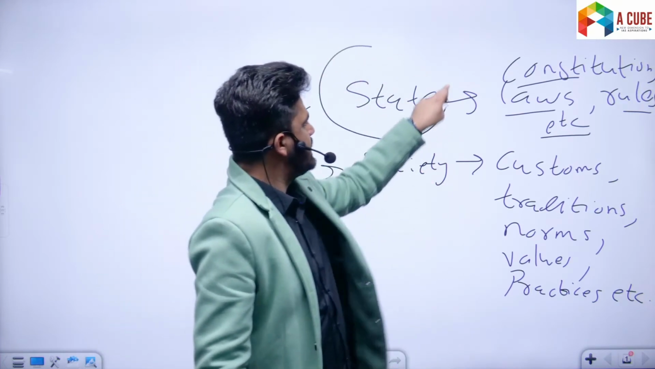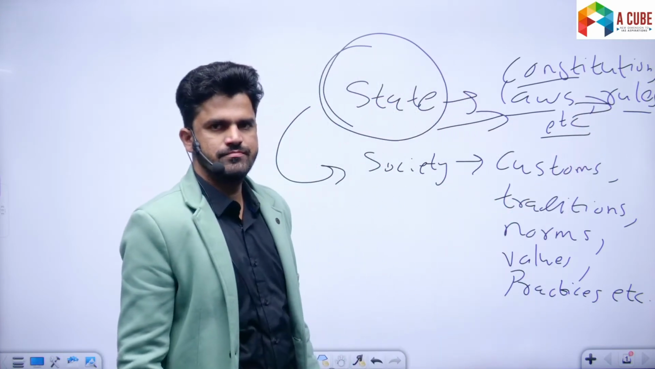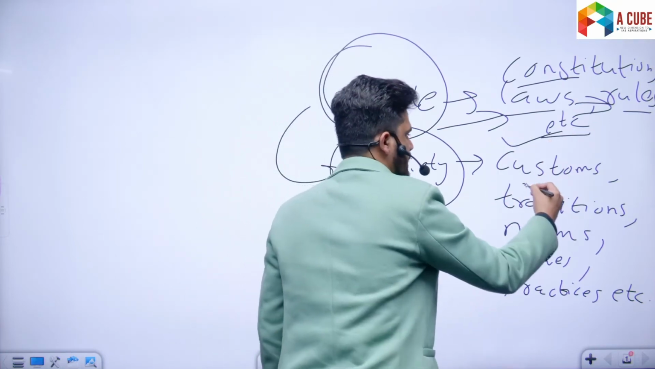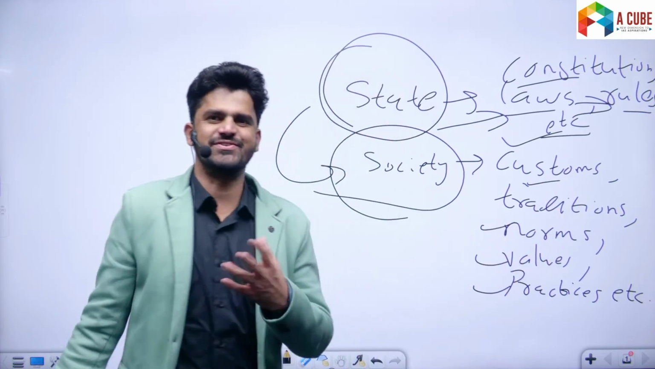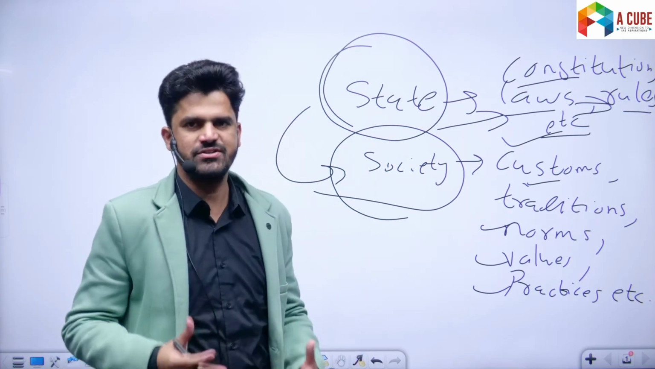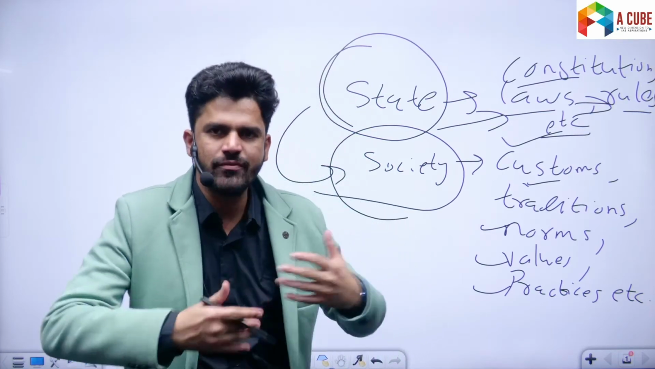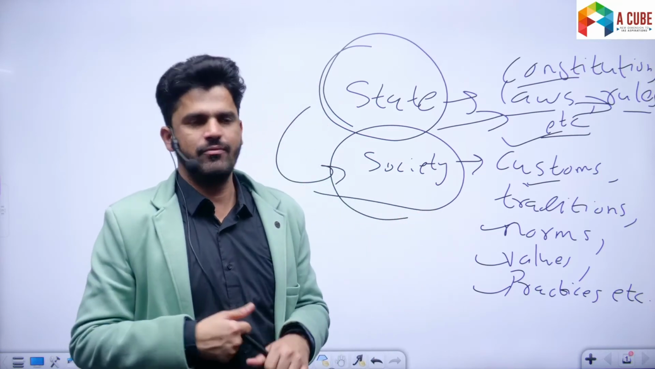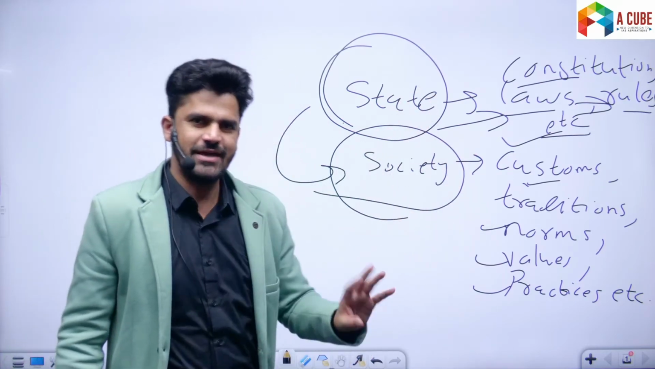So state is based on laws, rules, whereas predominantly society is based on customs, age old customs, traditions, norms, values, practices, etc. Right? Every society is based on customs and traditions. For example, Hindu society or say Islamic society is based on their age old customs and traditions and values and norms, whereas state is based on laws. Now what is the difference between laws and customs and traditions? क्या डिफरेंस है?